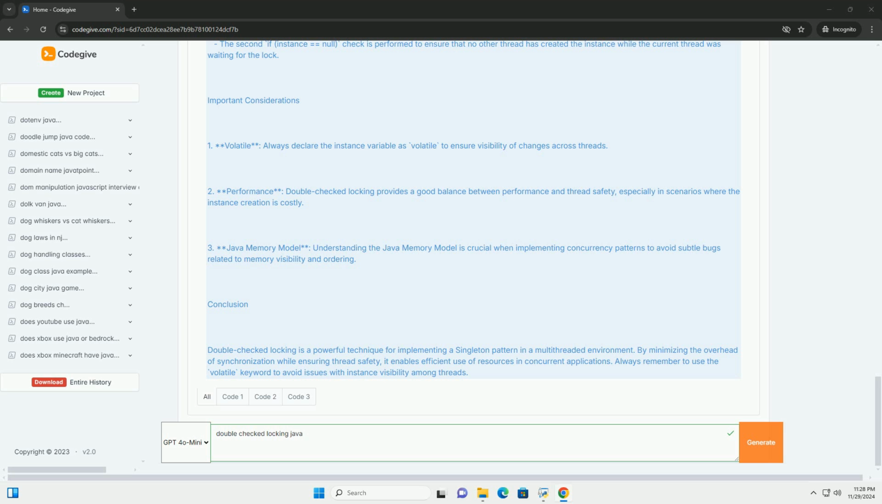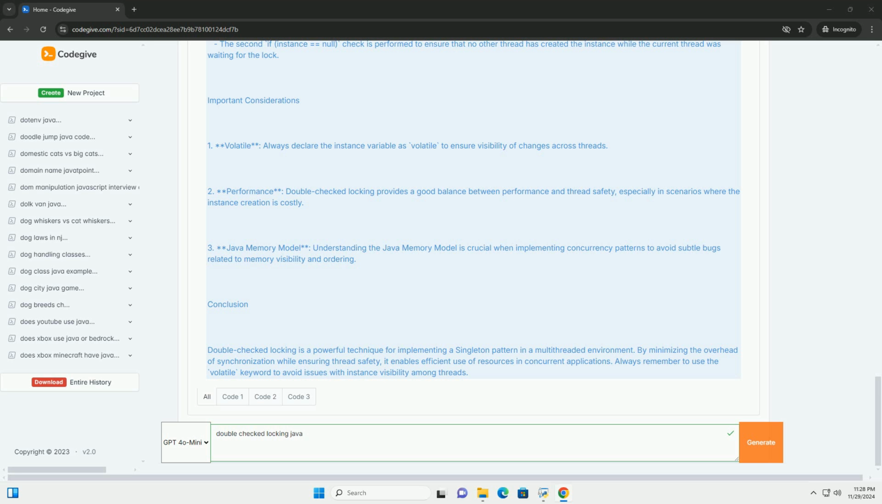Important considerations. 1. Volatile. Always declare the instance variable as volatile to ensure visibility of changes across threads. 2. Performance. Double-checked locking provides a good balance between performance and thread safety, especially in scenarios where the instance creation is costly. 3. Java memory model. Understanding the Java memory model is crucial when implementing concurrency patterns to avoid subtle bugs related to memory visibility and ordering.